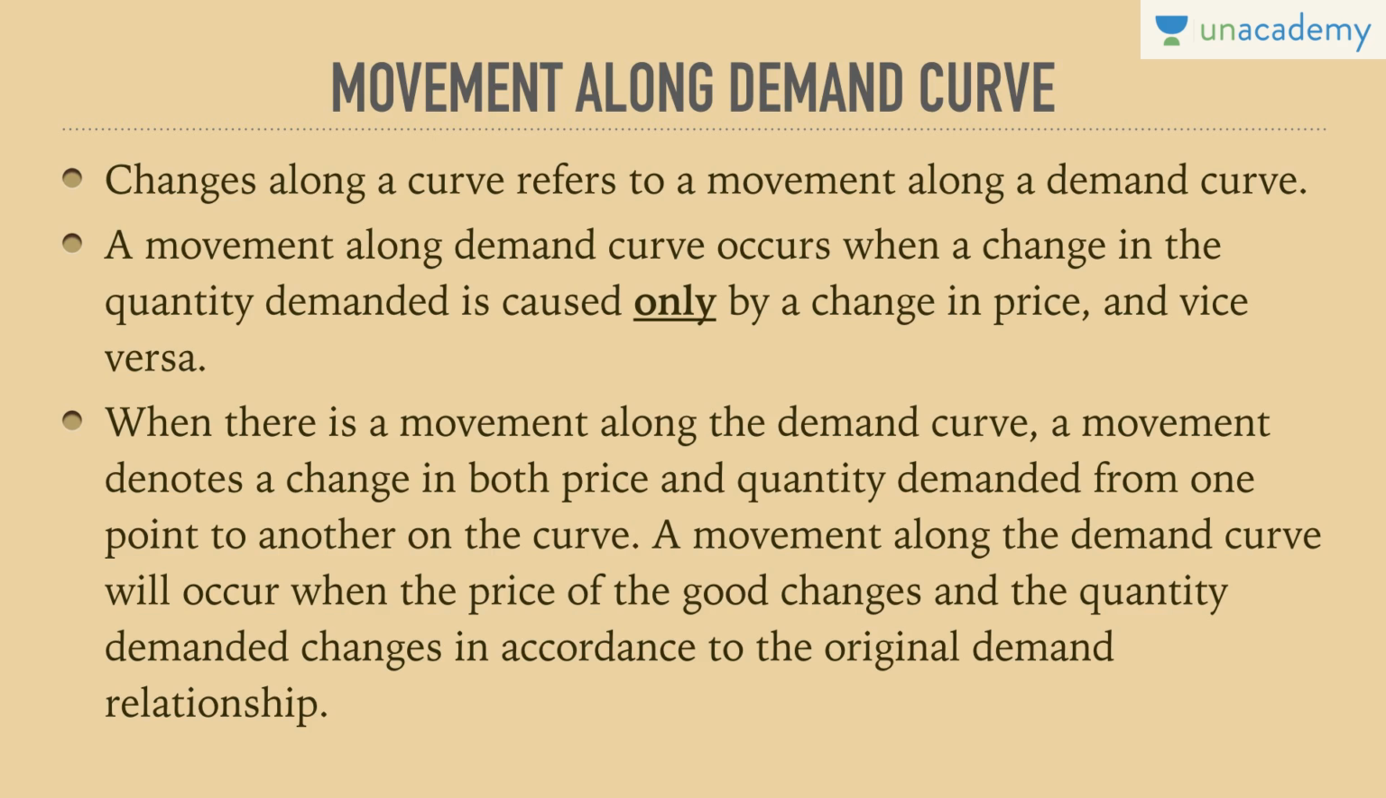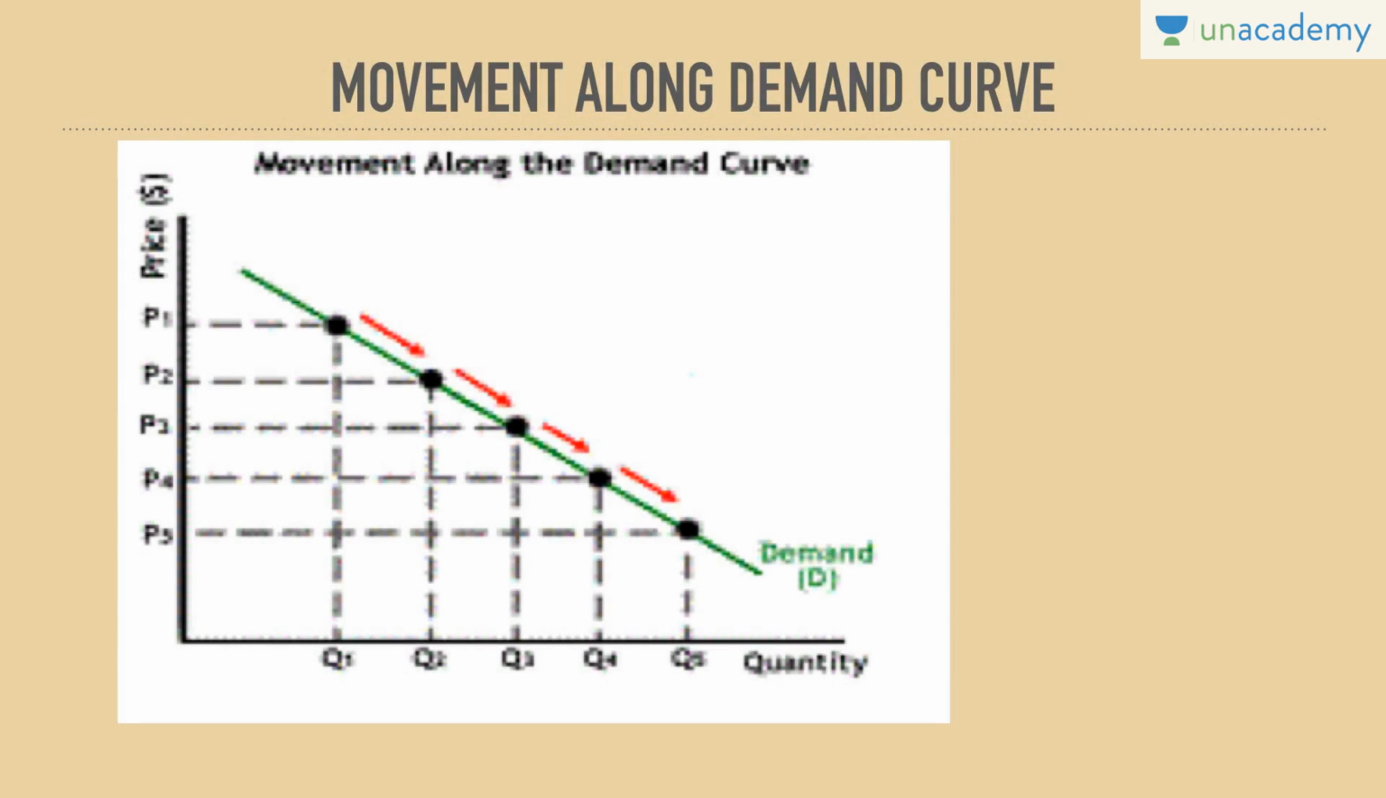When there is a movement along the demand curve, the movement denotes a change in both price and quantity demanded from one point to another on the curve. A movement along the demand curve will occur when the price of a good changes and the quantity demanded changes in accordance with the original demand relationship. Let me make you understand through the help of an example or a diagram.